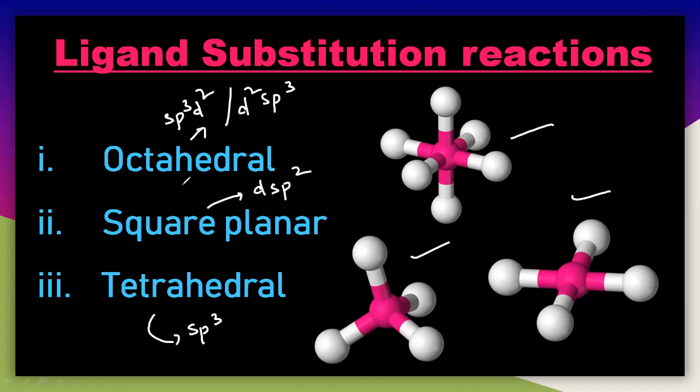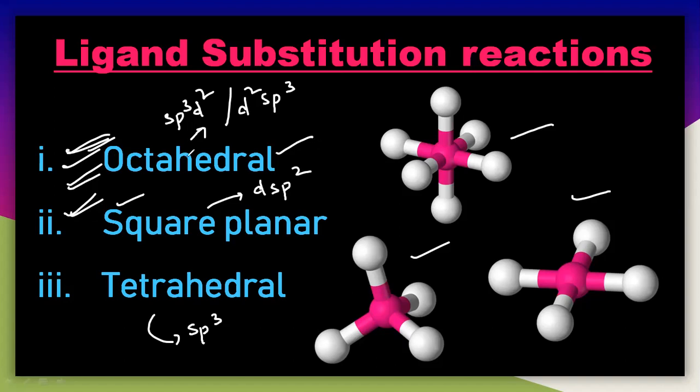Now we will understand the substitution reaction for these three complexes. In this lecture, we will discuss the substitution reaction for the octahedral, then we will see the square planar and the tetrahedral. The square planar and the octahedral are very important, and at your PG level also you will see substitution reactions for these two. Tetrahedral is not that important, but you have to understand these concepts one by one.